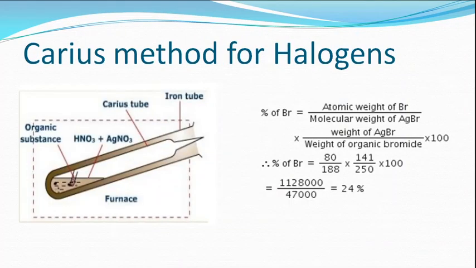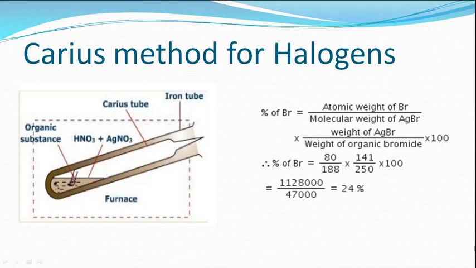Similarly, for halogens, the same Carius method is used, where the halogens are converted into their silver halides. They are also precipitated, and these silver halides are again estimated by the gravimetric method, dried and weighed. From the weight of the silver halide, the percentage of halogens is calculated.